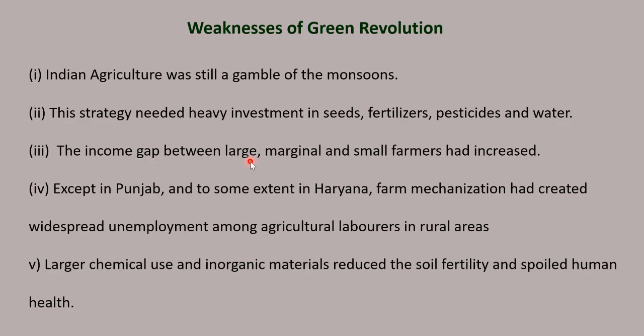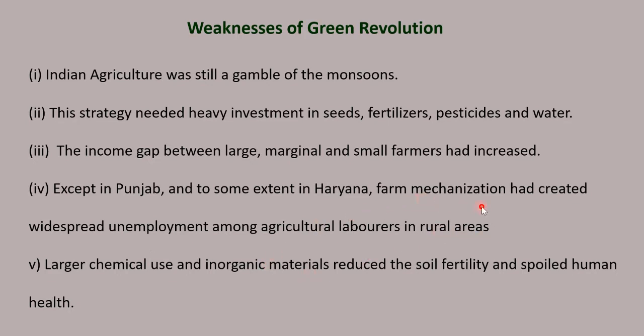So the income gap, the inequality in income between the large, marginal and small farmers had increased. Except in Punjab and to some extent in Haryana, farm mechanization had created widespread unemployment among agricultural laborers in rural areas.